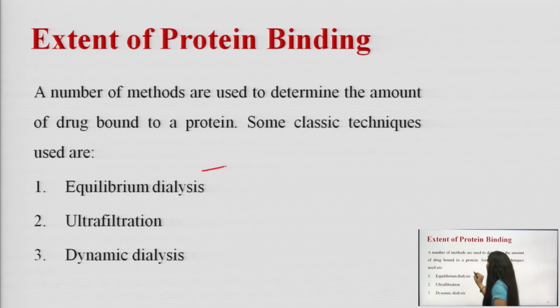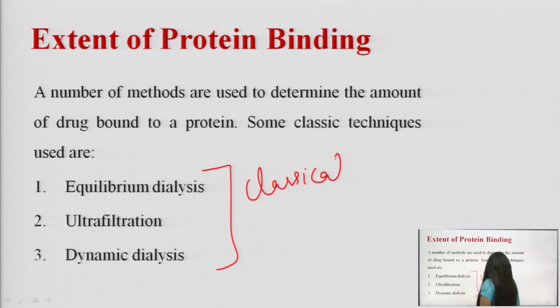These are the classical techniques for the determination of protein drug binding. Some other methods can be there, gel filtration method, nuclear magnetic resonance method. But we have to study these classical methods of protein drug binding.